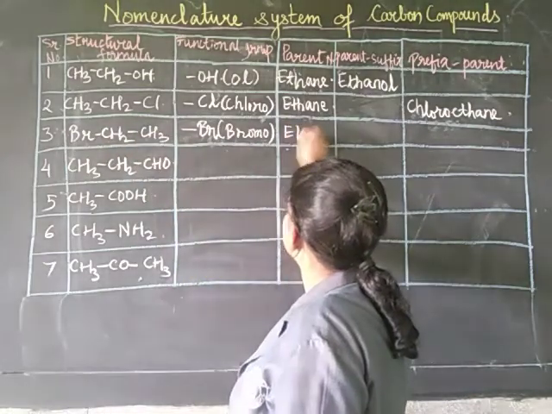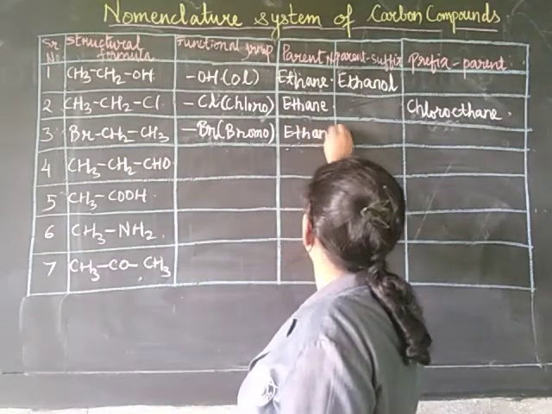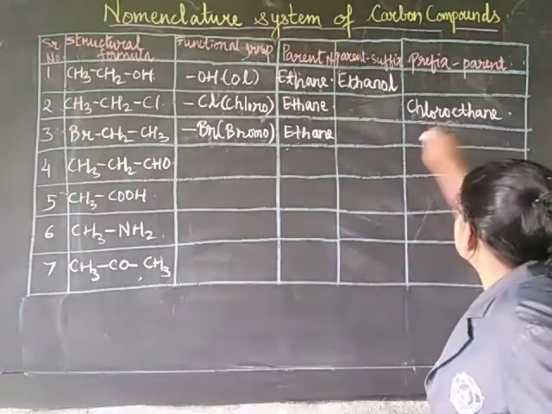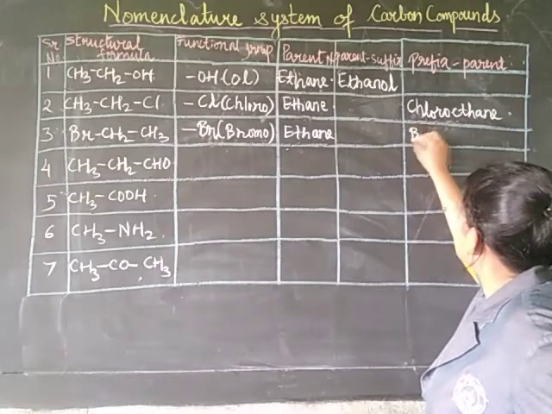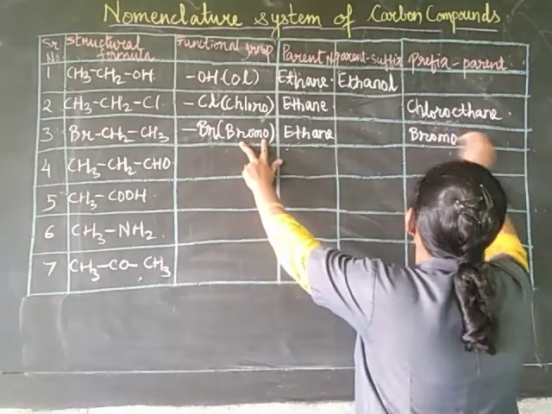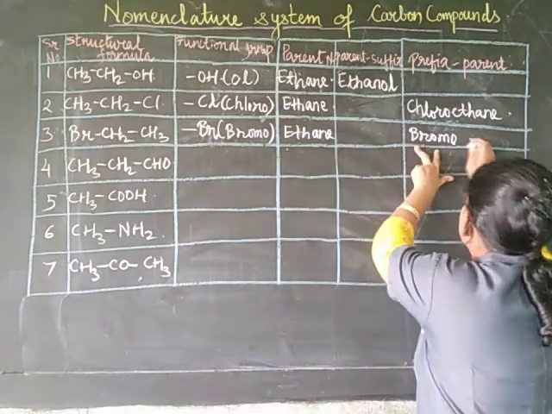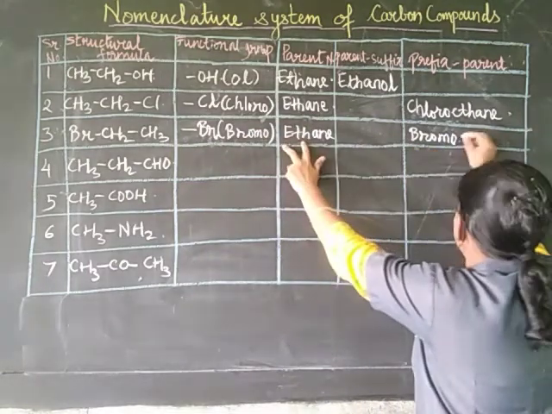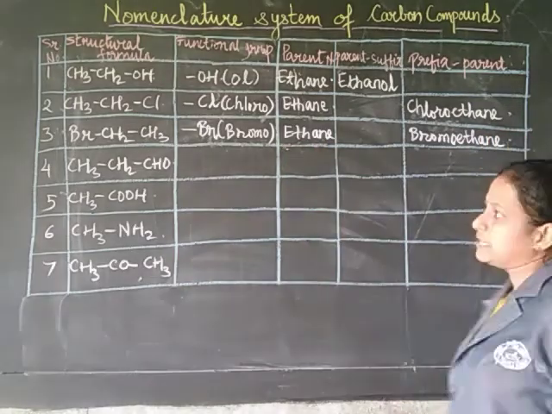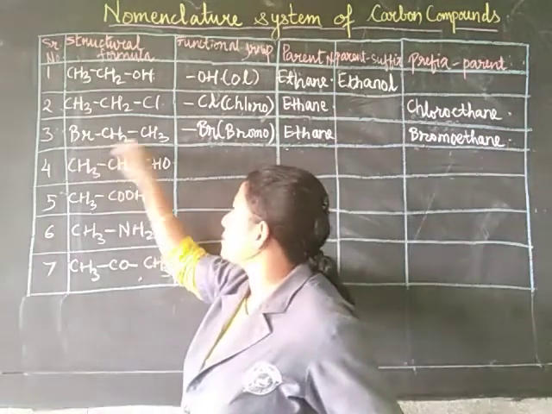Therefore, the parent name will be ethane, and we do not have a suffix, but we have a prefix, that is bromo. You will write bromo first, and then you will write the parent name, that is ethane. So bromoethane will be the name of BrCH2CH3.